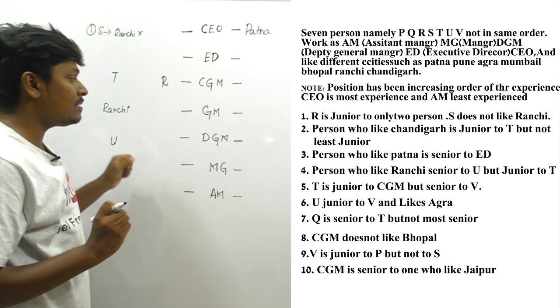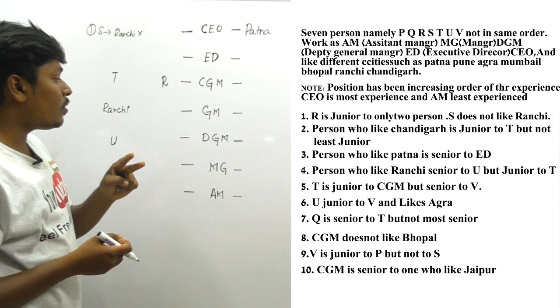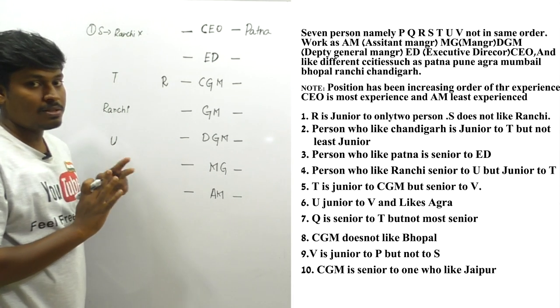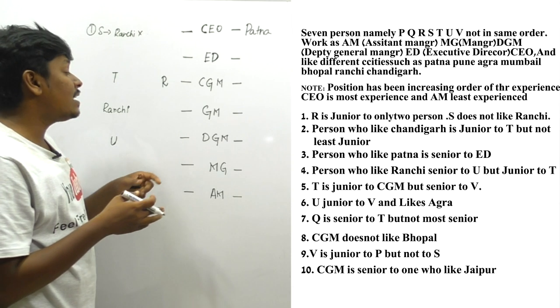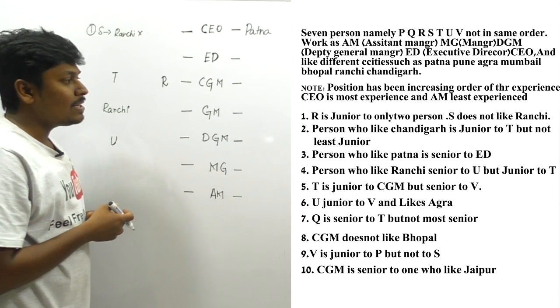So friends, from this line I can clearly say one thing, that there are only two possible chances for T, that is T should come here or T should come here. This is the only possible chance. Why? Because they have clearly said that T is junior when compared to CGM, right? Okay, whether any other point is given?